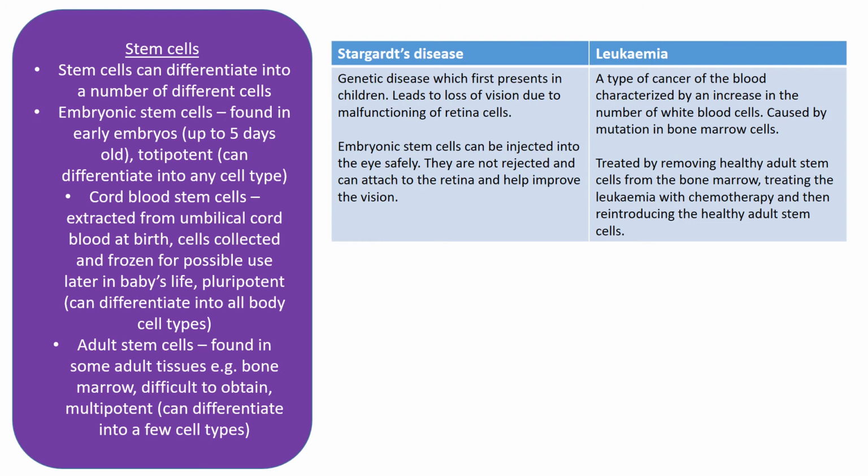It's a type of cancer of the blood, which is characterized by an increase in the number of white blood cells, and it's caused by a mutation. This can be treated, but what you would do is you remove healthy adult stem cells from the bone marrow. You would then treat the leukemia with a cocktail of chemotherapy. Once all of the cancer cells are dead, you can then put the healthy adult stem cells back into the individual, because they will then make new blood cells.